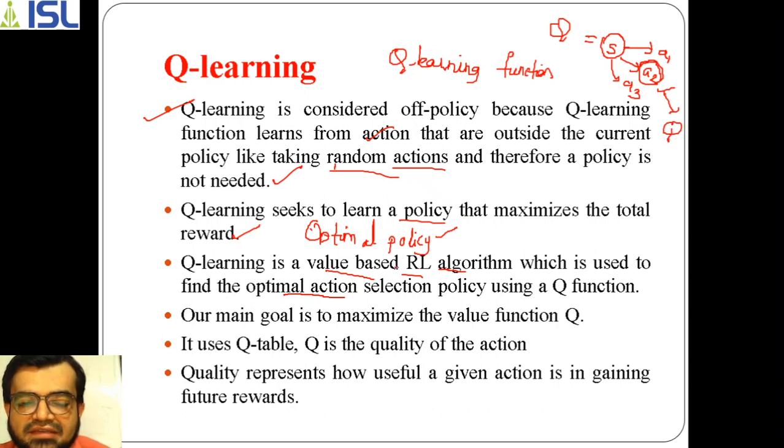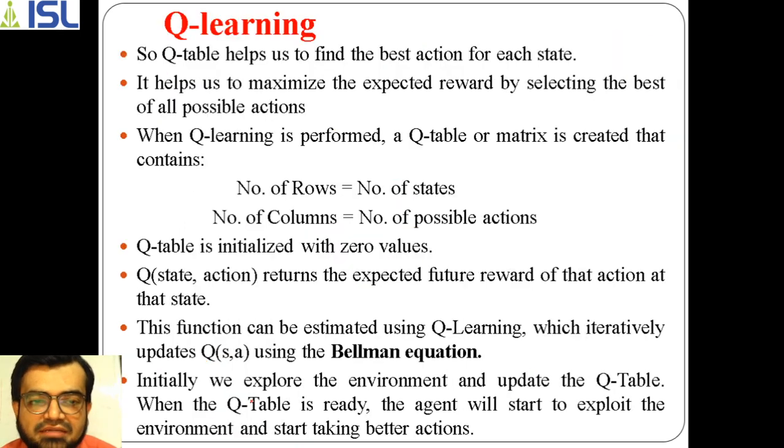Basically, this Q learning uses a concept called the Q table. We'll see now what this Q table stands for. Here, Q is the quality of the action. So here we are optimizing the value of Q, meaning we are improving the quality of an action. The action which is best suited for a given state is the quality of an action. Quality represents how useful a given action is in gaining future rewards, because ultimately the goal is to get rewards, and that too future rewards with further steps.